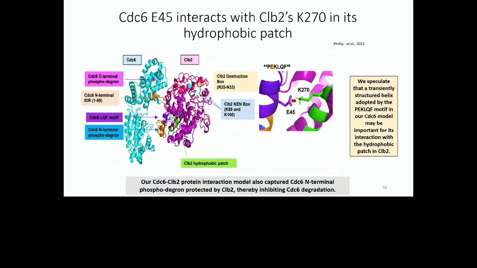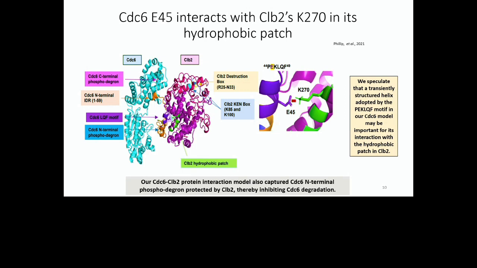So using the two models that we generated, we were able to predict a potential scenario of CDC6 and CLEB2 interaction, where CDC6 glutamate 45 interacts with CLEB2 lysine 270, which is located in the hydrophobic patch. We speculate that a transiently structured helix adopted by the PEST LXF motif in our CDC6 model may be important for this interaction.